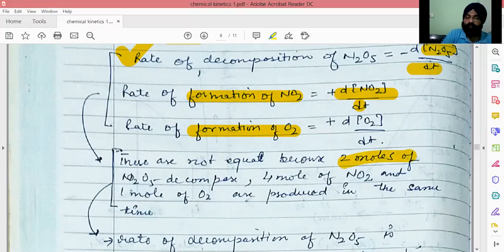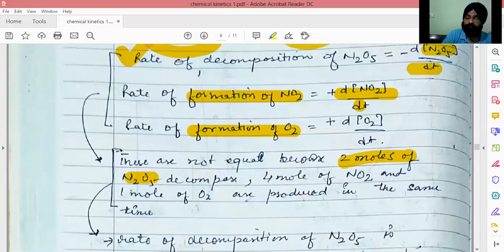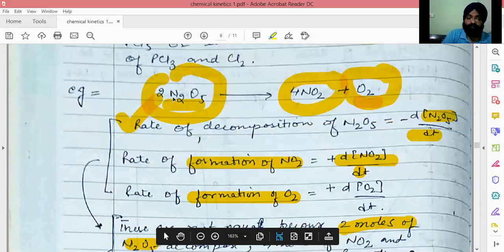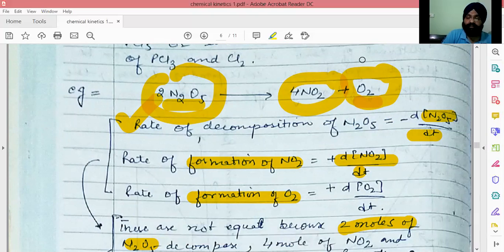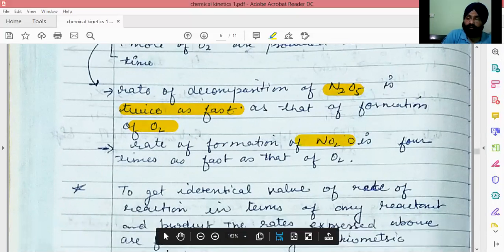Because 2 moles of N2O5 decompose to give 4 moles of NO2 and 1 mole of oxygen. The rate of decomposition of N2O5 is 2 times the rate of formation of oxygen, right? And the rate of formation of NO2 is 2 times the rate of decomposition of N2O5, right? So the rate of decomposition of N2O5 is twice as fast as the formation of O2, and the rate of formation of NO2 is 4 times as fast as O2.